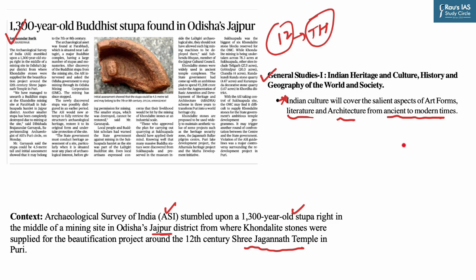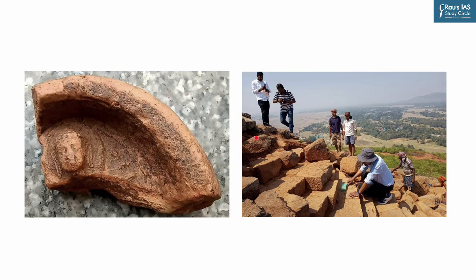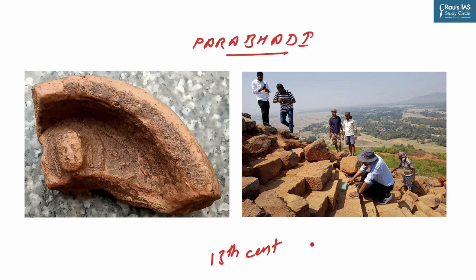So let's begin the discussion. Now this finding is part of a recent excavation activity undertaken by ASI in the Parabhadi Hill area of Jajpur district in Odisha. Now there were two 13th century stupas which were discovered. However, the smaller stupa is completely ruined.